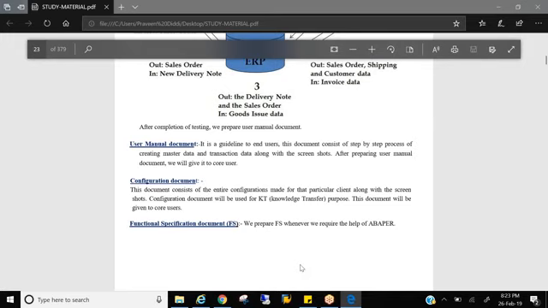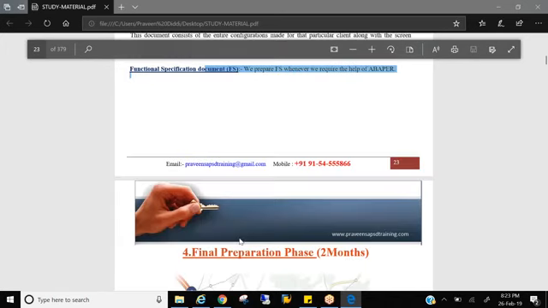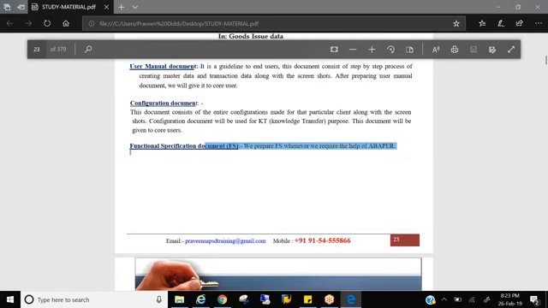You give complete detailed logic to the ABAPer, so that he will develop a form, assign a number and name, and give it back to you, right? So for that, we write a functional specification document. So these are all the documents we prepare in the realization phase. Once we are done with all of these, we move on to the final preparation phase.